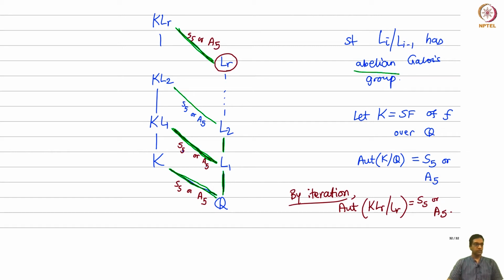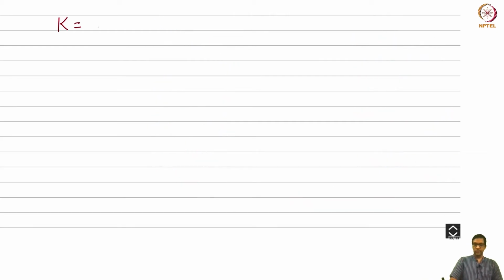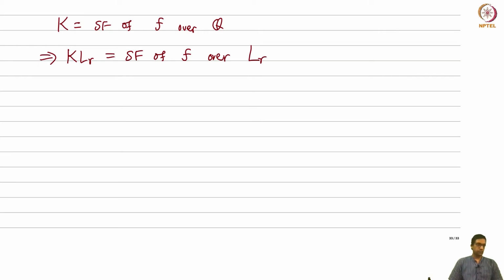Okay, now observe, what is this KLR that we are talking about here? See, K was the splitting field of the polynomial f over Q. Therefore, by what we had seen earlier, the composite KLR is just the splitting field of the same polynomial, but over a larger field, over the field LR. Now, the interesting thing is this root alpha is actually already in LR. Okay, and that's an important fact. The polynomial f has one root alpha in this field LR.